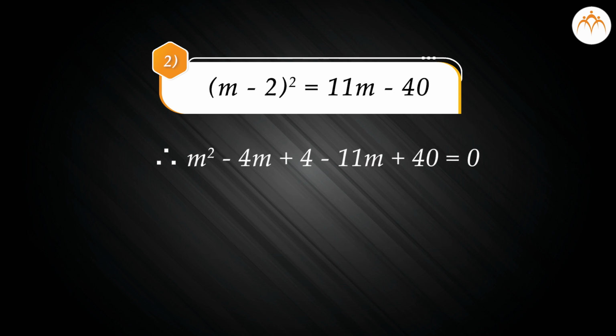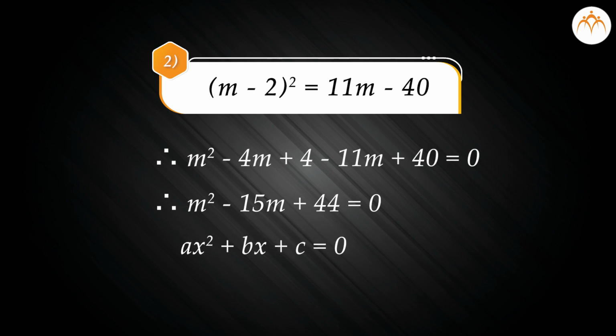Therefore, m square minus 4m plus 4 minus 11m plus 40 is equal to 0. Therefore, m square minus 15m plus 44 is equal to 0. After comparing this equation with its standard form, we can easily say that a is equal to 1, b is equal to minus 15 and c is equal to 44.